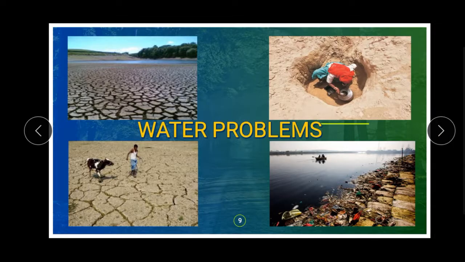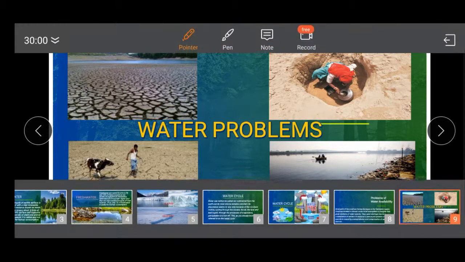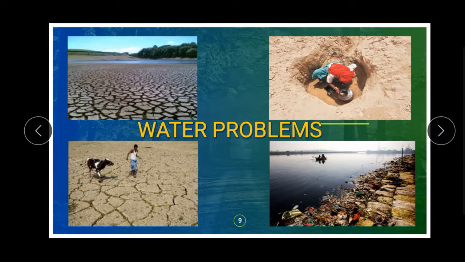Now look at the problems. These are some pictures showing the water problems. First, water is dried up and the place is totally like a desert. Second, a lady cannot get water and she is digging to get some water into that pot. Third, there's no water, the place is very rough and the person is searching for water. And last, that area is fully polluted. Contamination of water.